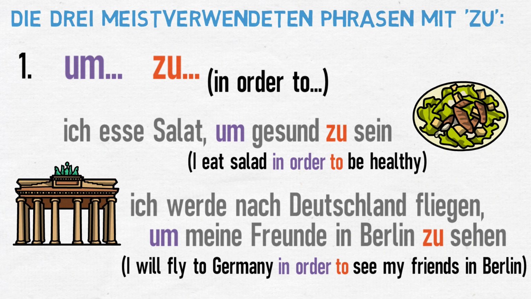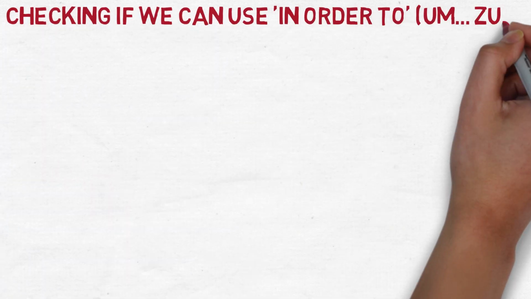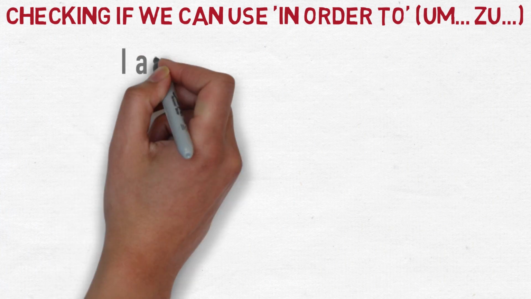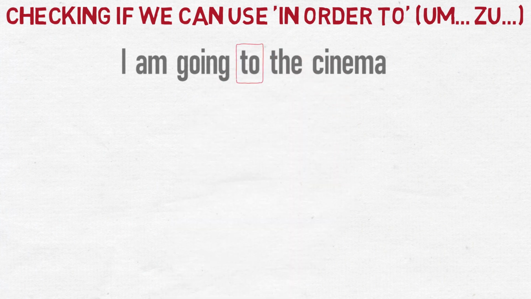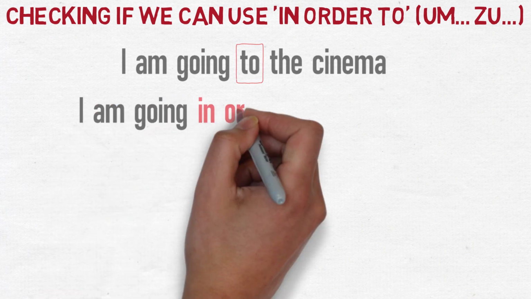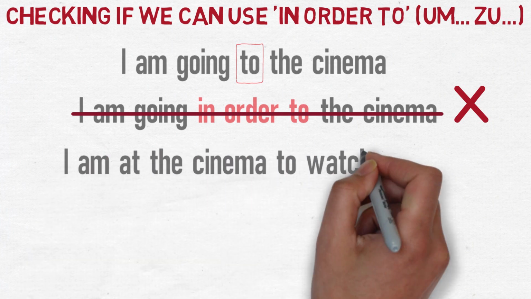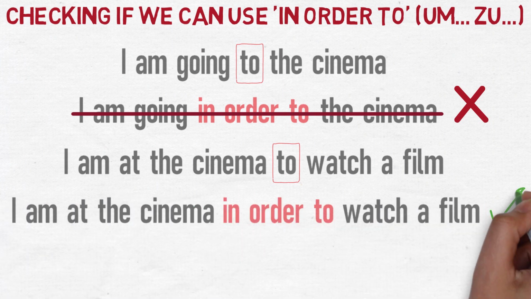In English, we tend not to say in order to as often as we would just shorten the phrase to the word to. For example, I eat salad to be healthy. The way to decide whether to use zu or not is to see if the words in order to can fit into the sentence. Let's have a look at these examples. I am going to the cinema. If I swap the word to for the phrase in order to, the sentence doesn't make sense. I am going in order to the cinema. However, in the sentence, I am at the cinema to watch a film, I could replace the word to with in order to. I am at the cinema in order to watch a film. This sentence can therefore be translated using zu.